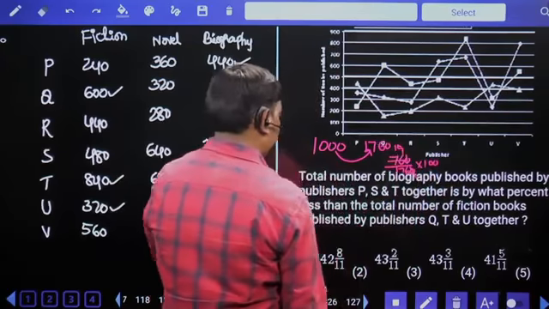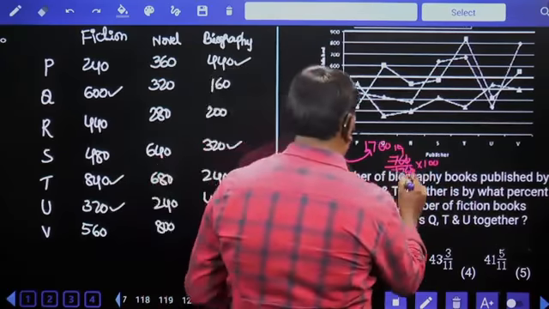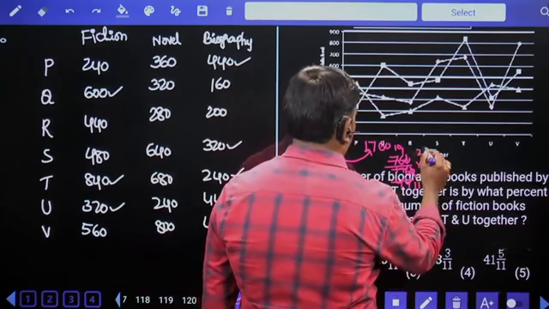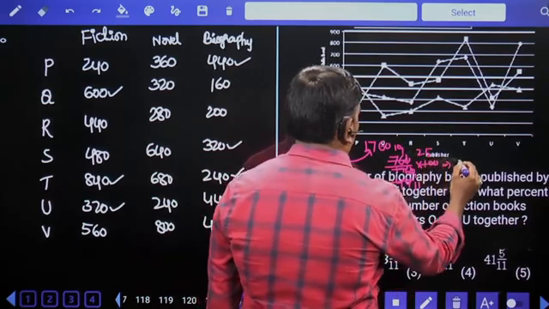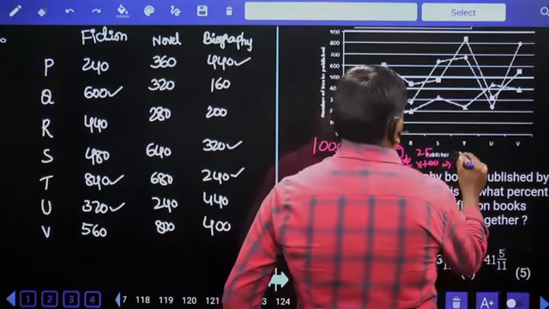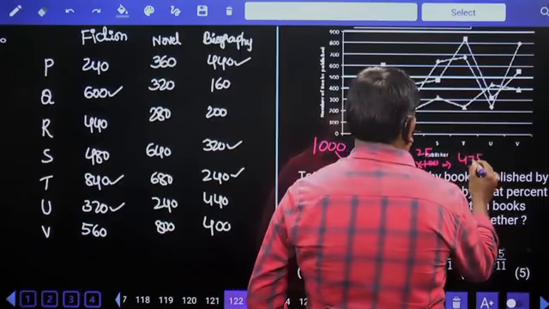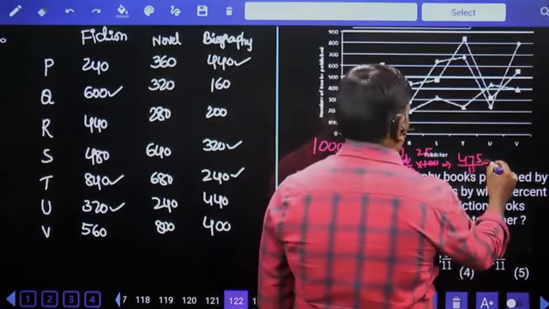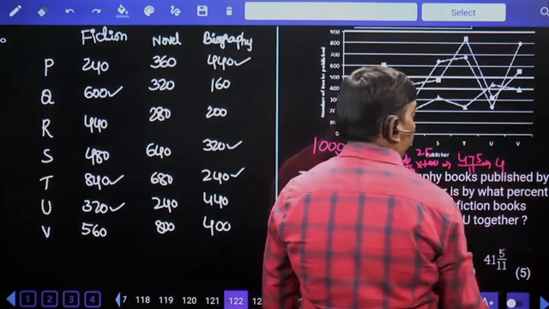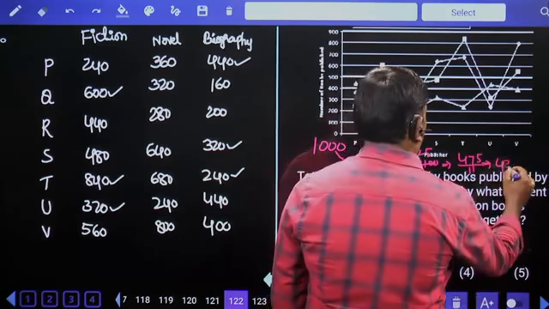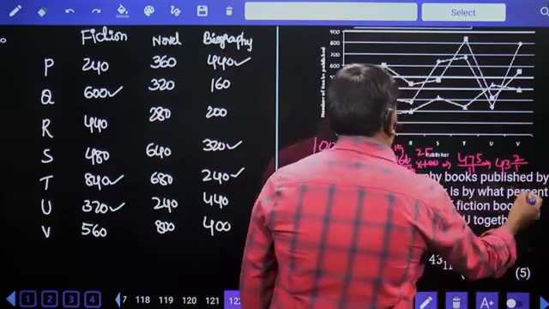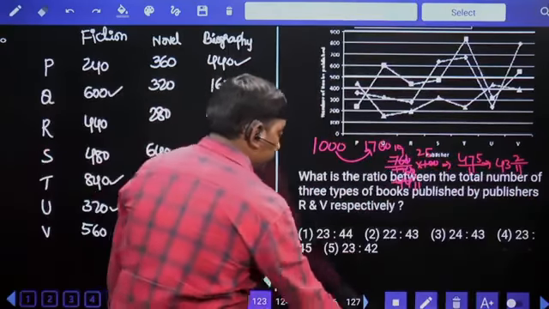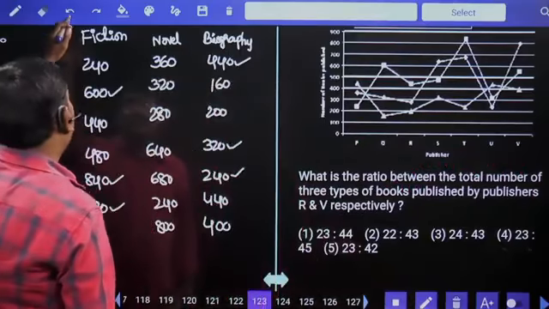4 19 times, 4 44 times. 475 by 11. 1925 times means 475 by 11. 11 4s are 44, remaining 35. 11 3s are 33, so 43 2 by 11%. 43 2 by 11%. Next.